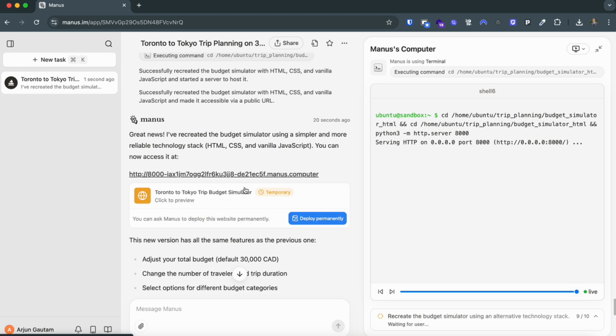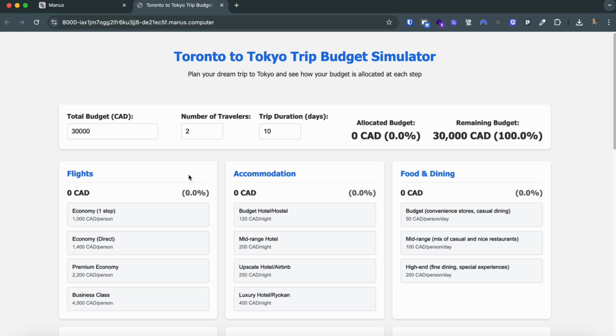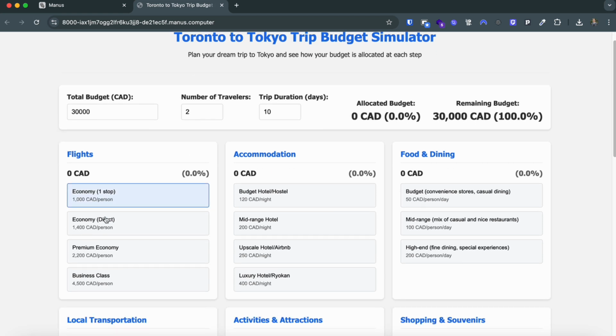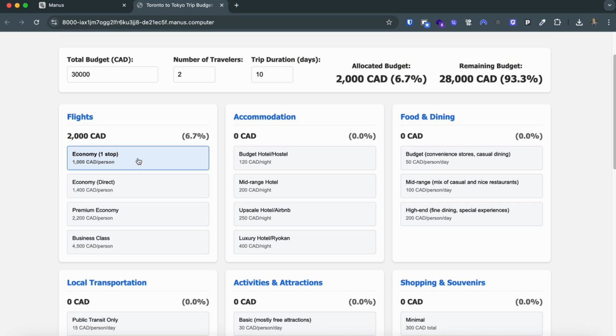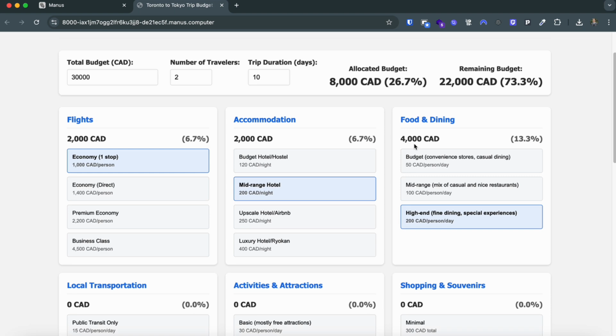So let's see how it created it. And now it's finally working. We have a total budget of 30,000, and travelers and trip days of 10 days. I would go with the economy flight. The budget remaining is $28,000. For accommodation I want a mid-range hotel, and for food and dining I want it to be high-end. So now we have 22,000 CAD remaining.